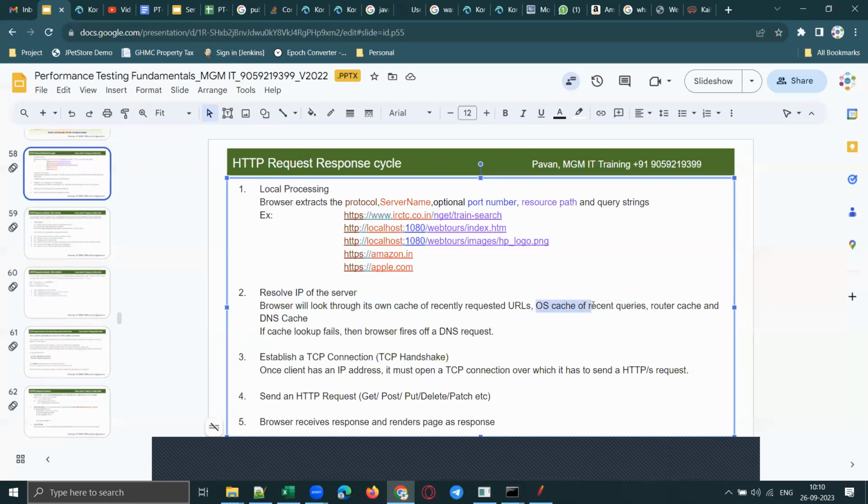If it is not found there also, then it will look into the router cache. Router cache means, see, multiple users may be connected to the router, right? And if any user accesses any application, the IP address will be stored in the router cache. So it will look into the router cache. If it is not found there also, then it will look into the DNS cache.